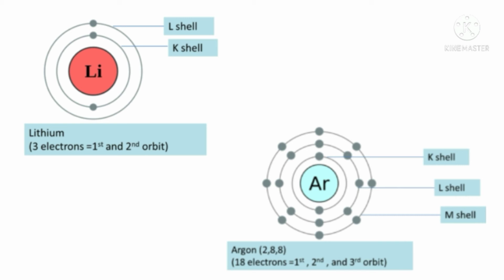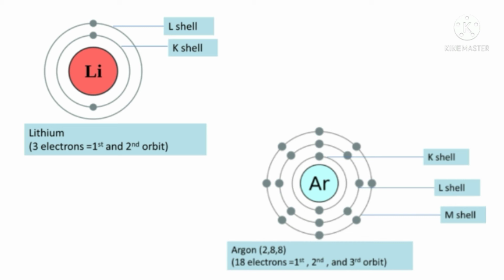By seeing that diagram you will understand how the electrons are filled in the respective orbit or shell. To understand this, you need to know about the electrons in a particular atom. So it is the atomic number of an atom which represents the number of electrons and protons in the particular element. Once the atomic number is known, then the number of electrons is known, then you have to fill those electrons according to this formula 2n square.